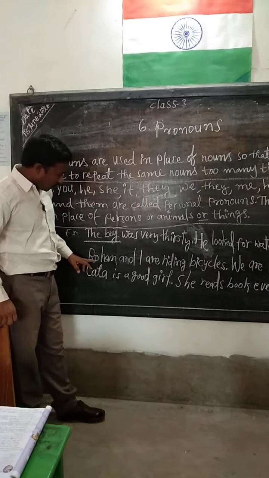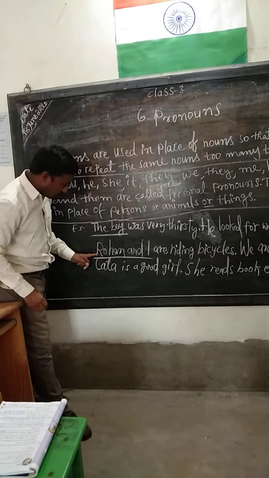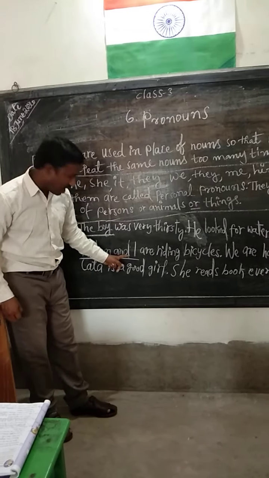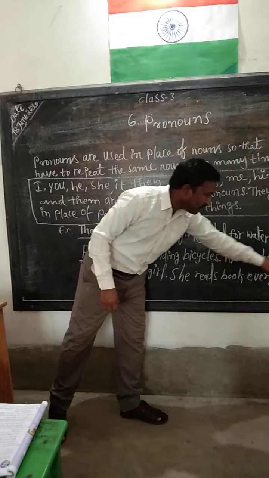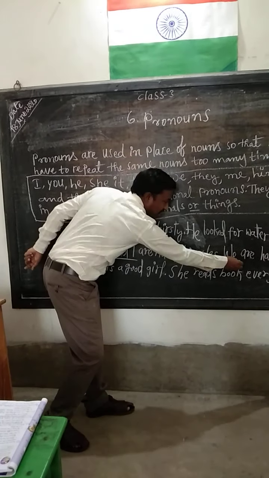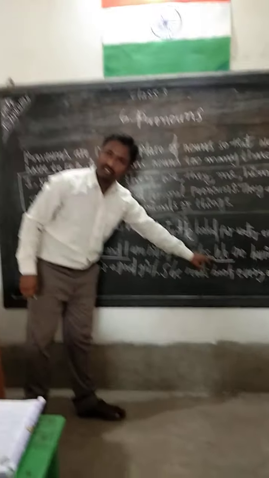Now you see, Rohan and I are nouns. Rohan and I are riding bicycles. We are having fun. Why are we writing we here? This is the pronoun.